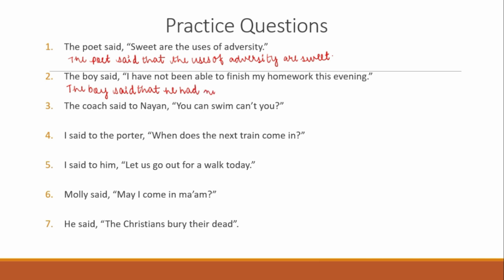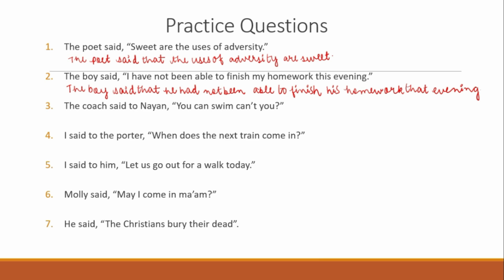He had not been able to finish, my will become his homework. This will become that evening. Okay, so I hope it's clear.